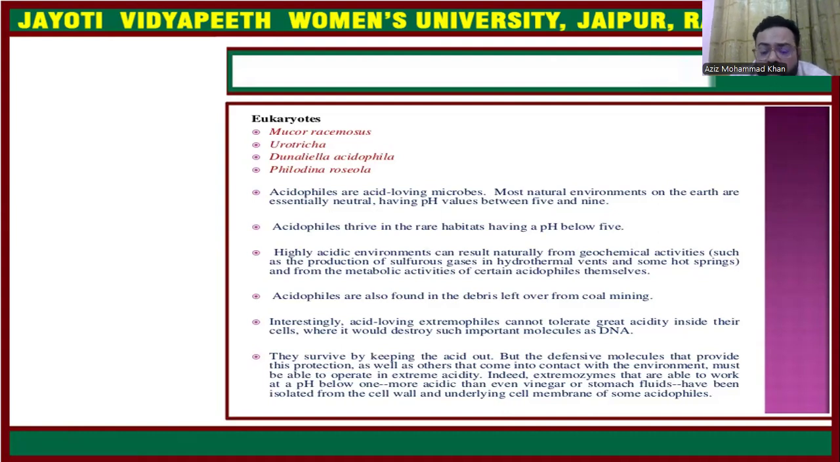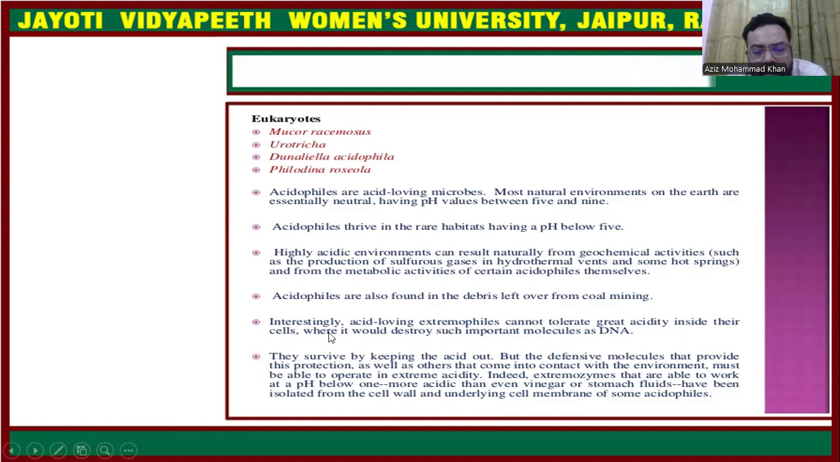Some other groups of microorganisms which are mesophilic and neutrophilic in nature cannot survive in the acidic environment. So this environment is restricted to the acidophiles only. No other microorganism can survive these environmental conditions. These highly acidic environments result naturally from geochemical activities. Acidophiles are highly found in the debris left over from coal mining. We can also find acidophiles from coal mining.